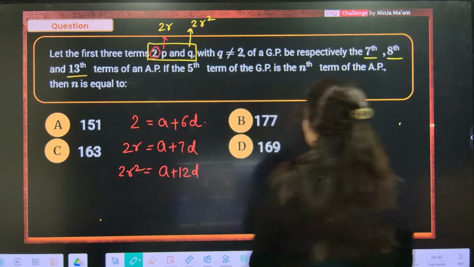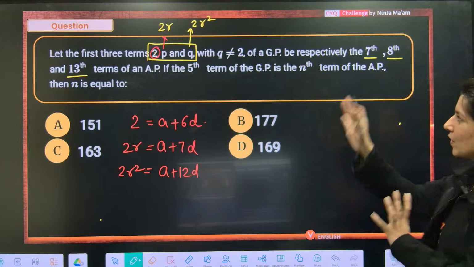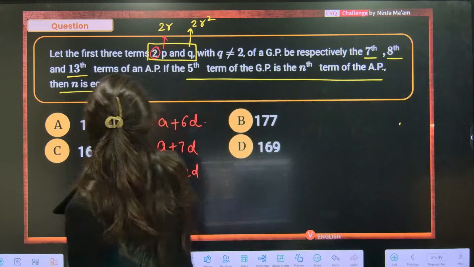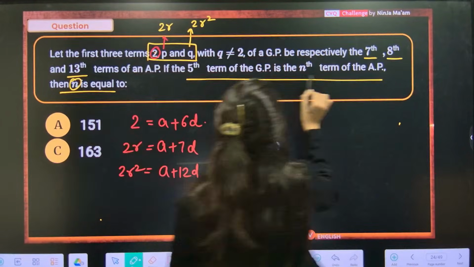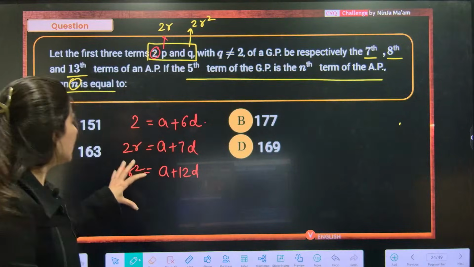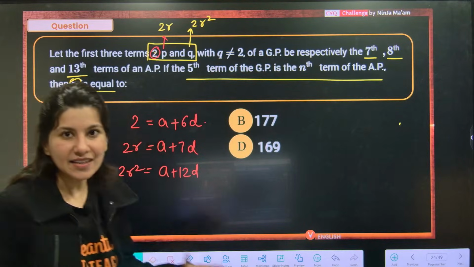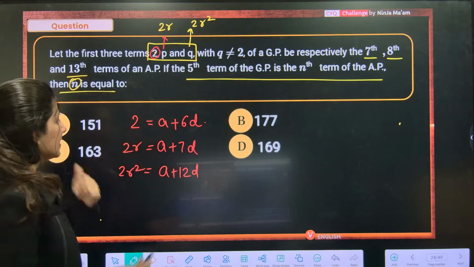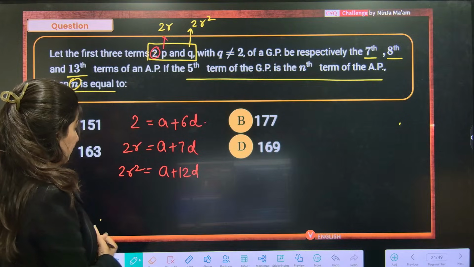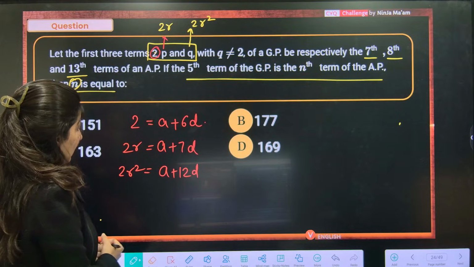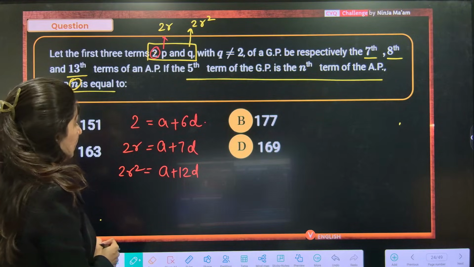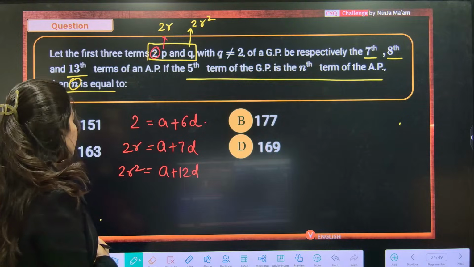Now, the 5th term of the GP is the nth term of the AP. I think this part we can ignore right now. All you have to calculate is N, the nth term of the AP. So from here, I think we need to calculate A and D. How are we going to do that? How should we do that? Tell me.